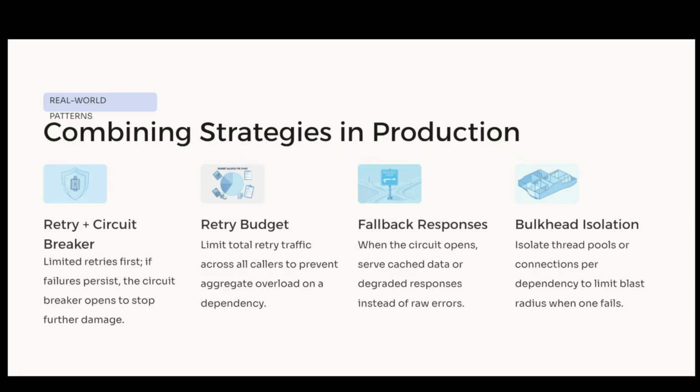Real-world patterns. In real systems, we combine both approaches. Pattern 1, retry and circuit breaker. Limited retries first, then circuit breaker stops further damage. Pattern 2, retry budget. Limit total retry traffic to prevent overload. Pattern 3, fallback. When circuit breaker opens, serve cached data, degraded responses. Pattern 4, bulkhead isolation. Isolate resources per dependency to limit blast radius. So the key idea is, resilience comes from combining multiple strategies.